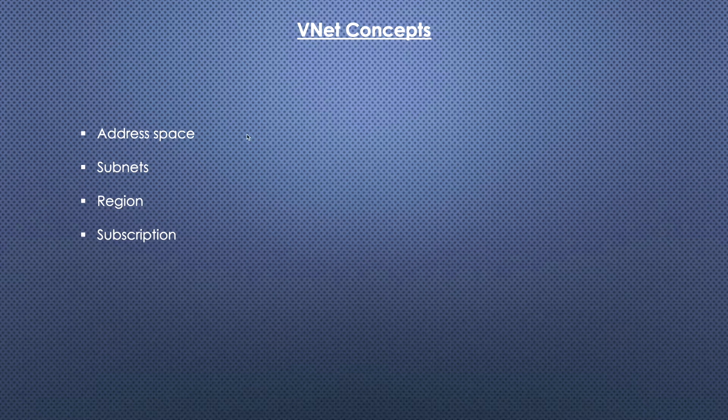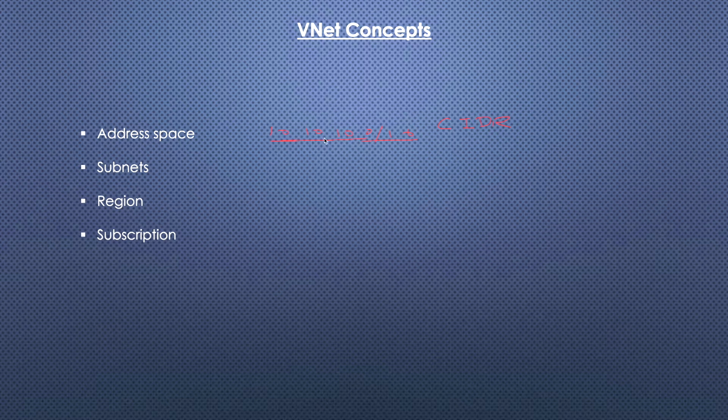Address space, you have seen many times. We define some IP ranges, something like 10.10.10.0. This is called an IP, and if we add a slash with a number to it, it is called an address space, or we also call it a CIDR range.